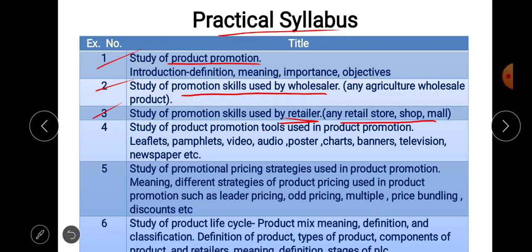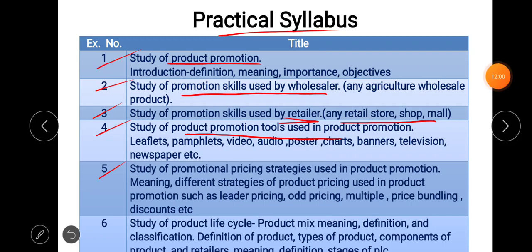Okay. Then exercise number 4 is about the study of product promotion tools used in product promotion, in which we are going to discuss leaflets, pamphlets, video, audio, posters, charts, banners, television and newspapers. So all these product promotional tools we are going to study. Then the next exercise, exercise number 5, is the study of promotional pricing strategies used in product promotion.